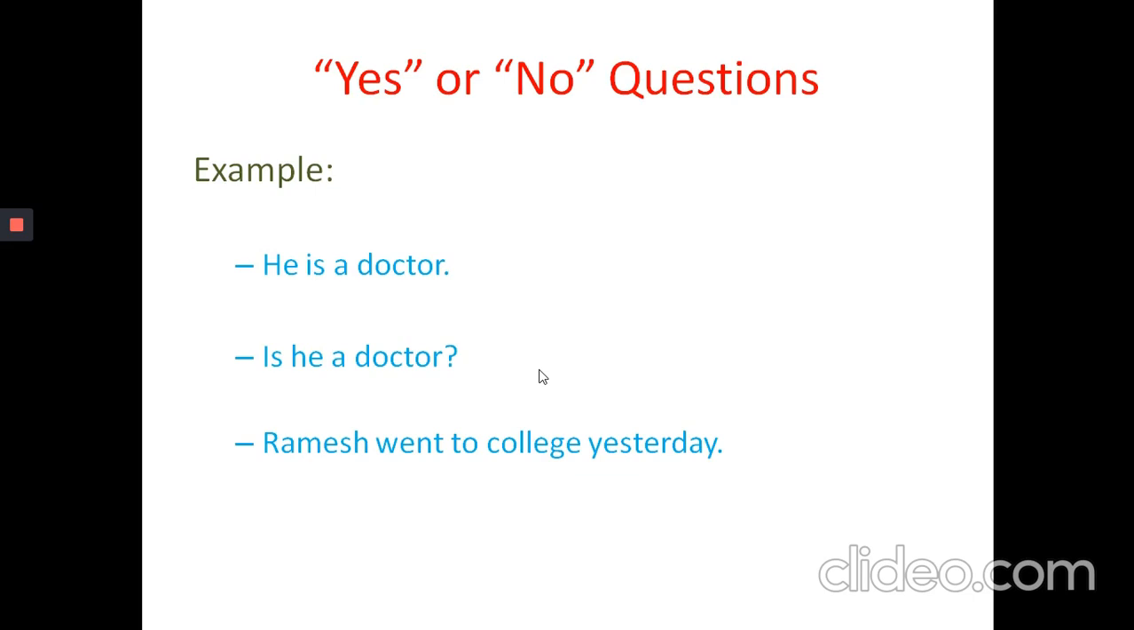Let us analyze another example. Ramesh went to college yesterday. Here in this particular sentence, we don't have the auxiliary verb. We only have the main verb. As discussed earlier, we can divide the main verb 'went' into 'did plus go'. Went is the past tense form of go. Therefore, did plus go. Now bring 'did' in front of the subject Ramesh. Remove the full stop. Introduce the question mark. Then your yes or no question is ready. Did Ramesh go to college yesterday?